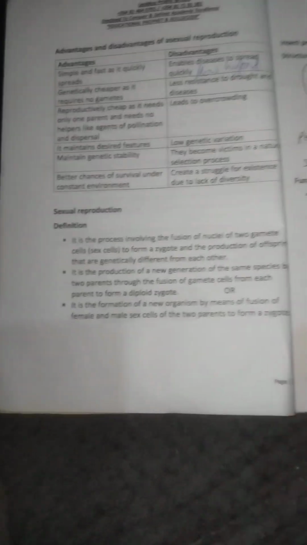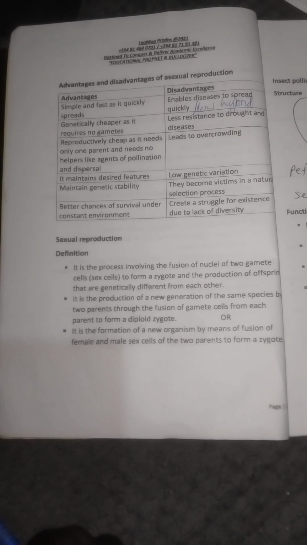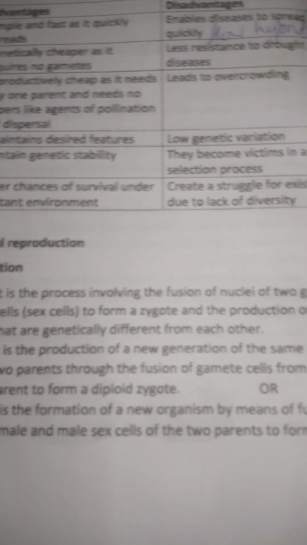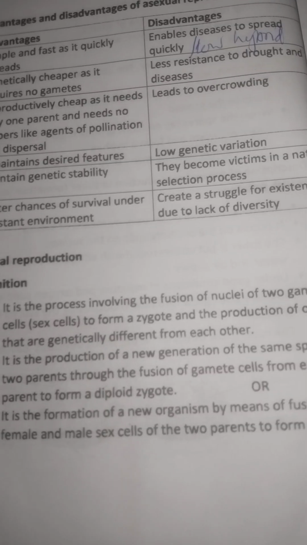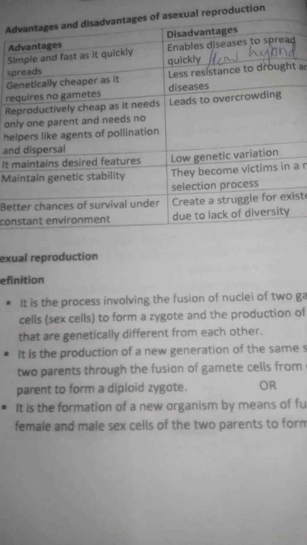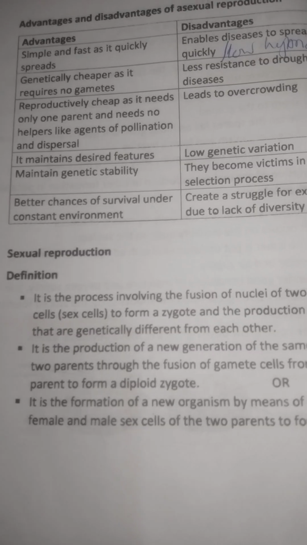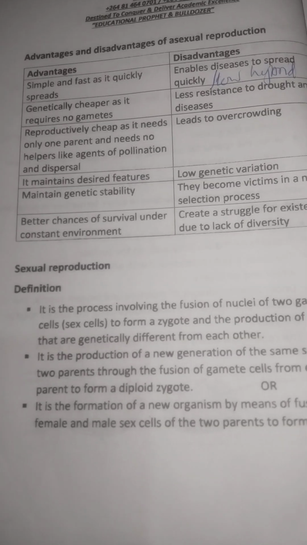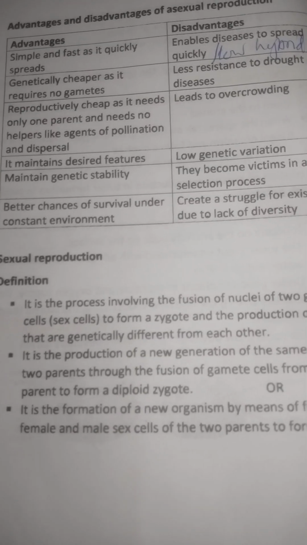Right. Now our next type of reproduction is sexual reproduction. What is sexual reproduction? It is whereby a new generation is produced from a pre-existing one by means of two parents. I want to define it in relation to the previous topic of asexual. It is the process whereby a new generation is produced from the previous generation by means of two parents. Under asexual, we had only one parent. Now we have two parents here.